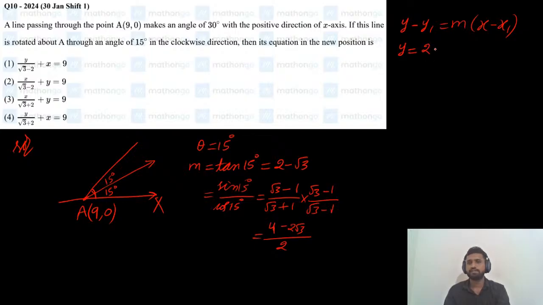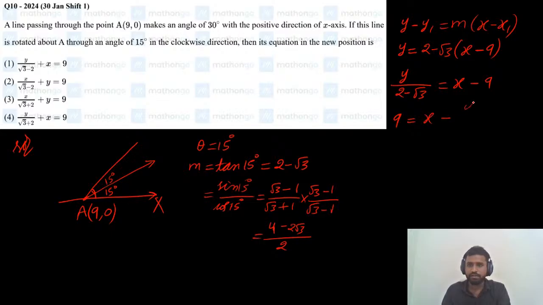m value, 2 minus root 3, into (x minus x1), where x1 value is 9. Since it is multiplying here, if we move it to the left side, it will divide. So y by (2 minus root 3) equals x minus 9. If you observe the options, 9 is on one side and the x variable and y variable on the other side. So move 9 to the left side: 9 equals x minus y by (2 minus root 3) is our answer.